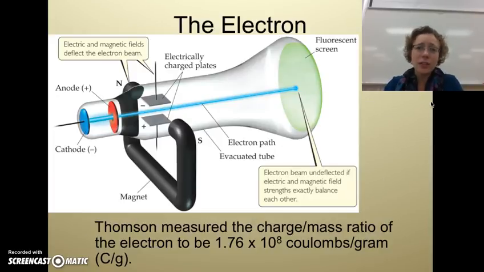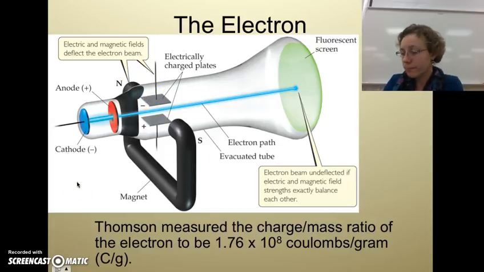Okay. He also did another experiment with your electrons, so a similar cathode ray tube. You've got your cathode and your anode, but he put a hole in this anode so that your cathode ray electrons could go right through. And then instead of the whole thing being fluorescent, we have just this little screen over here. Now, what he did with this experiment is he had an electrically charged plate and a magnet that he could change the force of your plates and your magnet.